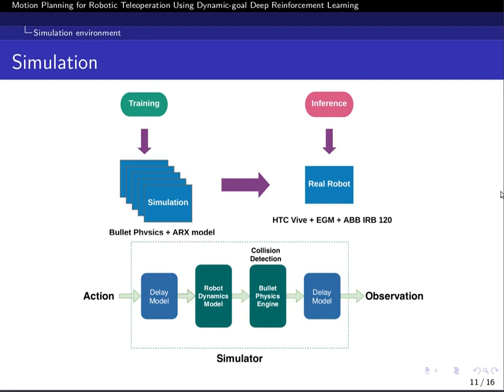Here you can see the whole process of training and the inference of our model. We trained our reinforcement learning model on multiple parallel simulation environments. For simulation, we used Bullet physics plus an ARX model. And then we applied this trained model on a real robot.